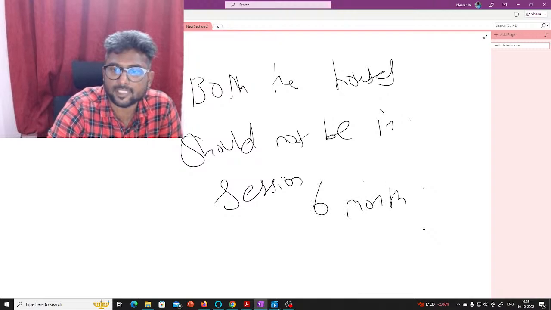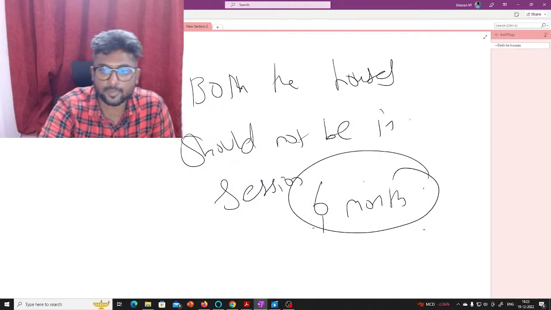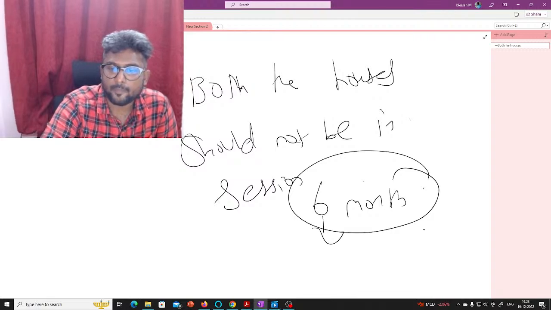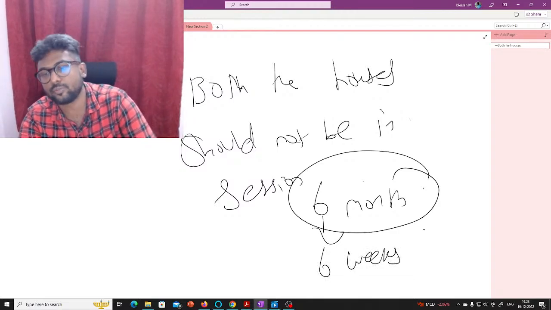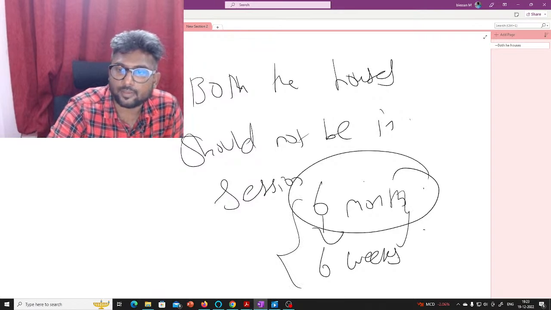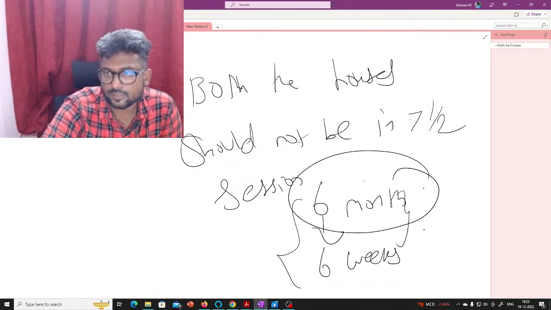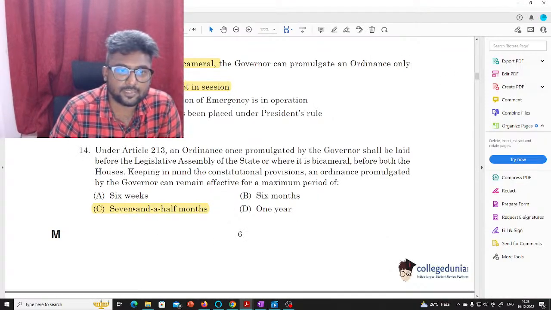So 6 months is the maximum period for which both the houses may not be in session. Once after 6 months a parliament or a legislature reconvenes, there is a time of 6 weeks before which the ordinance has to be tabled before the house. So in total an ordinance can be in effect for 7.5 months. So the answer is C, 7.5 months.